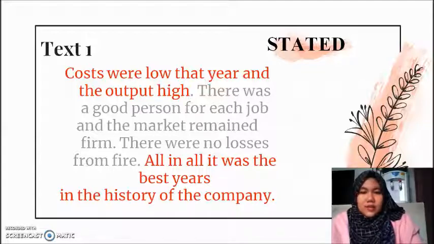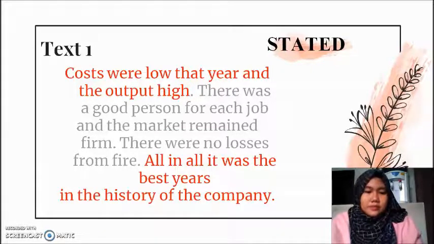All in all, it was the best year in the history of the company. So, the main idea of this text is that year was the best year for the company. That is the main idea that the author wants to tell to the reader.